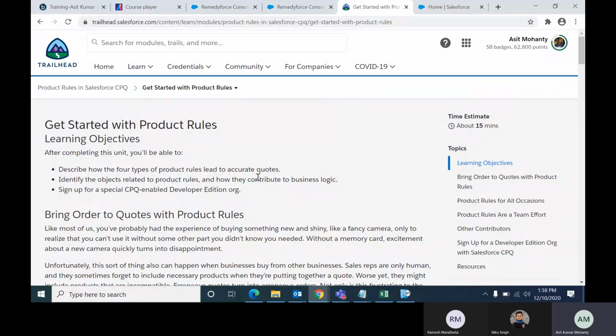Hmm. So, product rule, no? Okay. Before that, do you know what product rule is? What do you mean by product rule? Why is knowing about product rule necessary? It is the same as a validation rule which we use in general Salesforce. Correct. Kind of correct. That is one part you have answered.